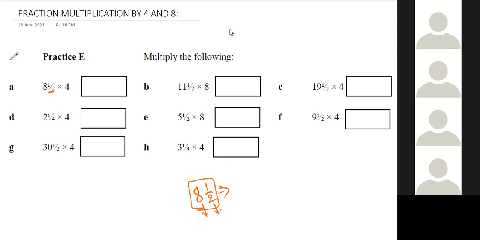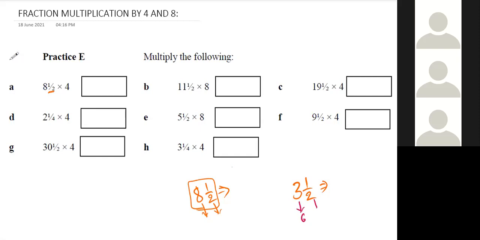Sir, explain it once again. Yeah, I'll explain with a separate question. Suppose it is 3 and a half. How to double it? Double 3 and double the half individually. Double of 3 is 6. What is the double of half? 1, sir. So 6 plus 1 is 7. After it becomes a perfect number, you can double it again and again. If you want to multiply by 4, you have to double it twice. If you want to multiply by 8, you have to double it thrice, right?